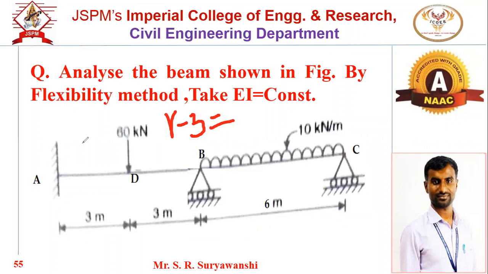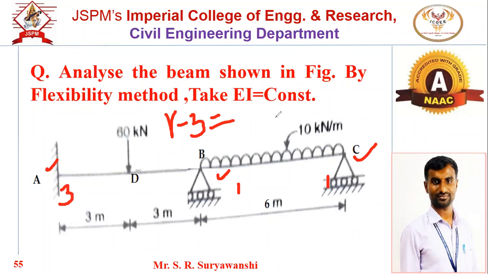Tell me how many unknown reactions there will be. See what supports are there: fixed support, roller support, roller support. Okay. So what is the value of R? Akash, what is the value of R? Unknown reactions at the fixed support are 3, at each roller support 1 and 1.